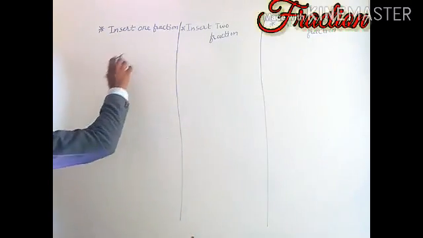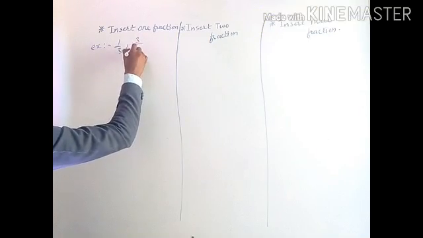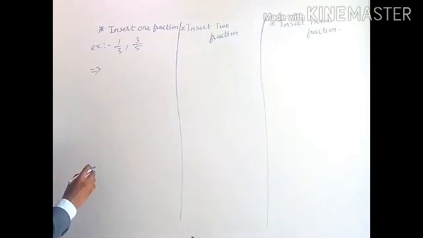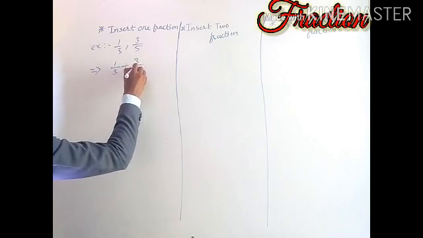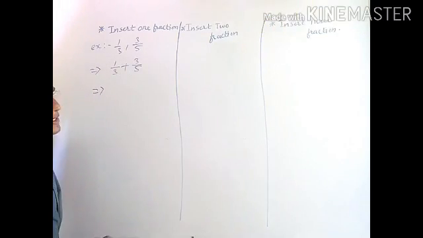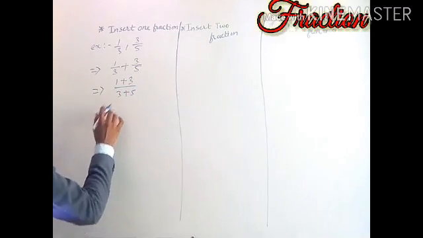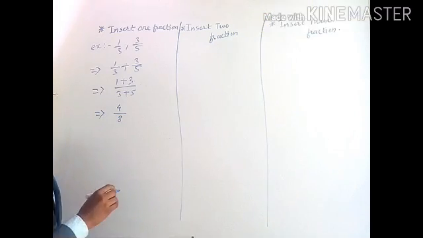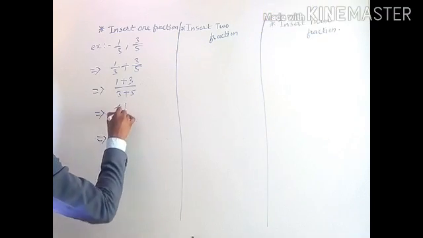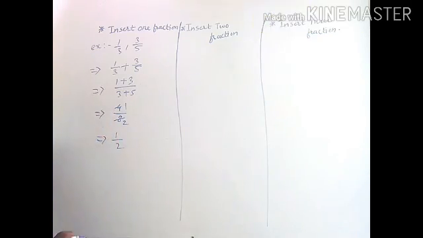So how to insert one fraction into given fractions? For example, 1 by 3 and 3 by 5. First of all, write the example with an addition sign, 1 by 3 plus 3 by 5, and after that add numerator plus numerator and denominator plus denominator, that is equal to 1 plus 3 upon 3 plus 5, which is 4 by 8. If it is divisible, then divide it: 4 ones are 4 and 4 eights are 8, so the answer is 1 by 2. And hence we can insert one fraction into given two fractions.